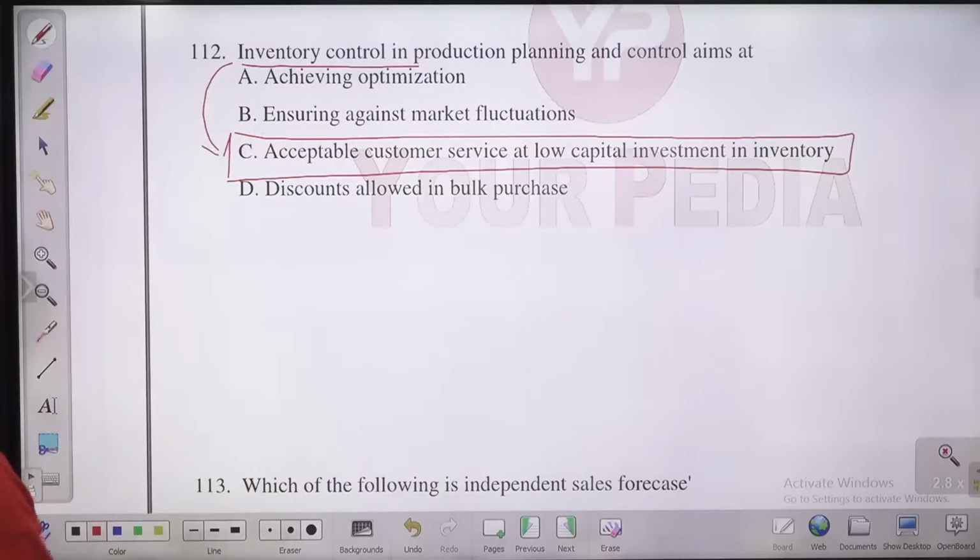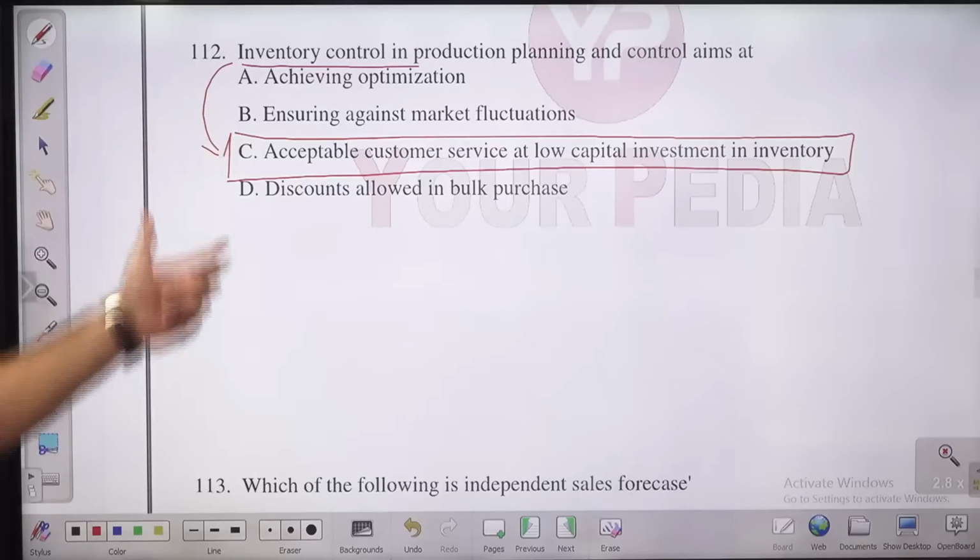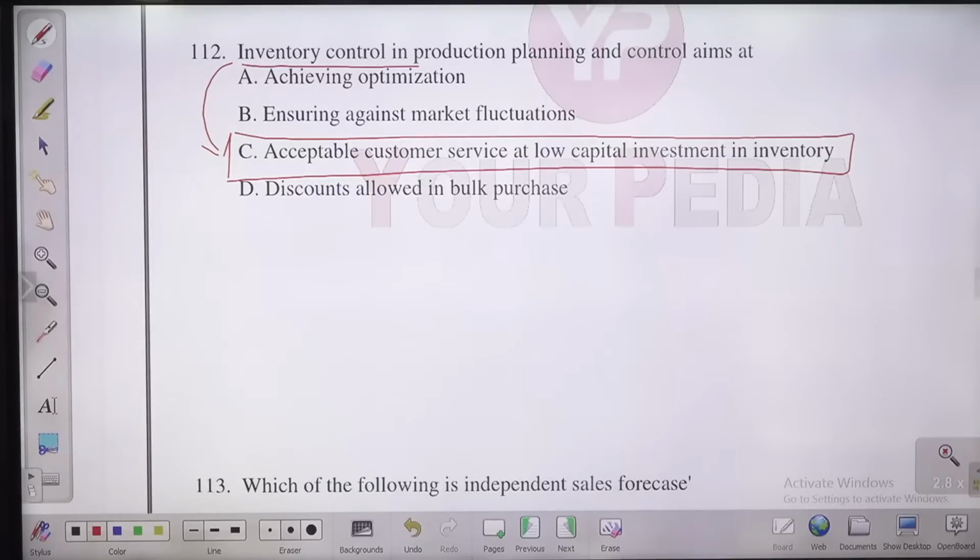Optimization, there is no logic, no relation. Market fluctuation के लिए inventory नहीं रखते बच्चों. Market fluctuation can be there. We keep inventory for acceptable customer service at low capital investment, so that we will be able to satisfy the customer and at the same time the inventory carrying cost will be lesser. Then we can think of some kind of discount also, but the main aim of inventory control is acceptable customer service. C is the answer, guys.